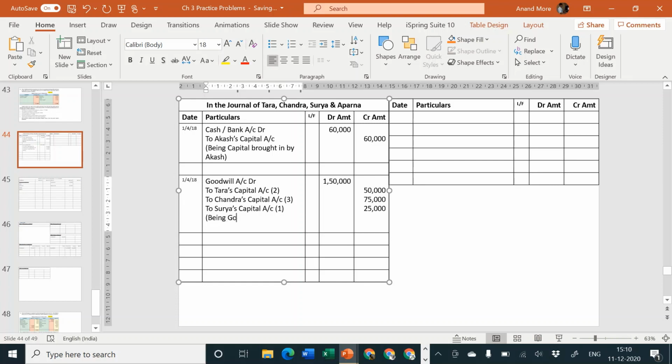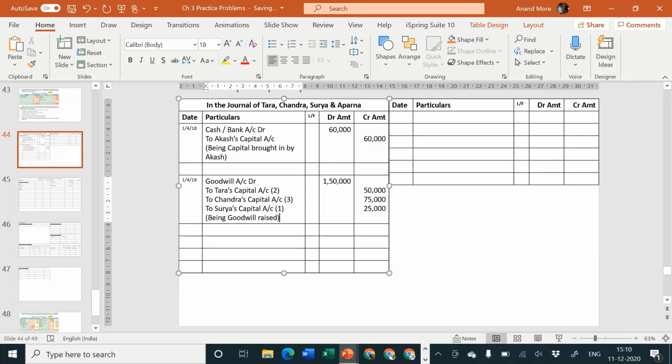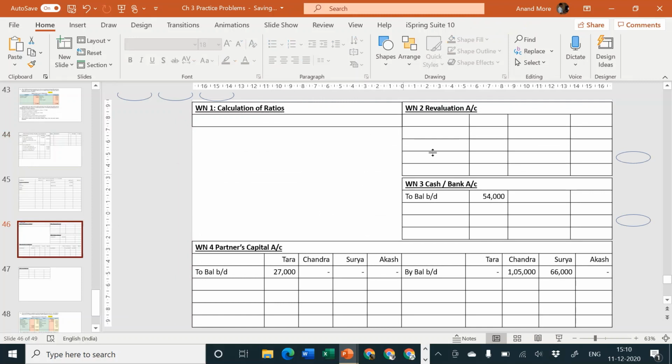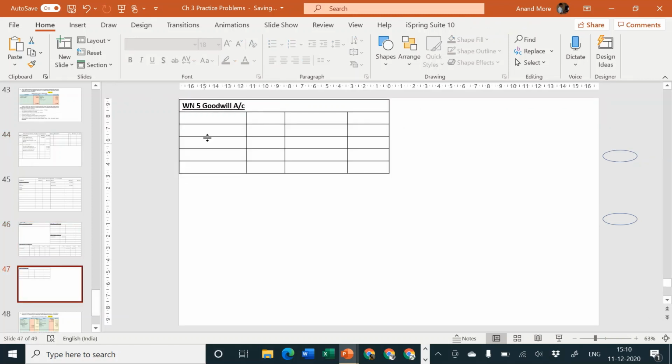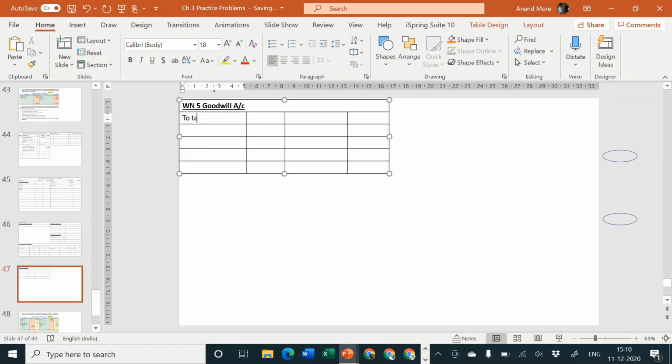Being goodwill raised. Khatam. Let us post the entry. Goodwill account debit side will write to Tara's capital, to Chandra capital, to Surya capital and to Akash capital.